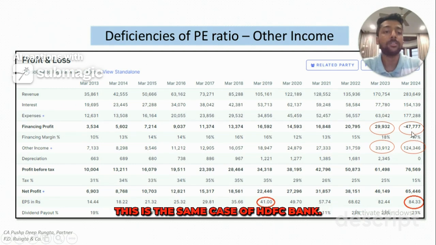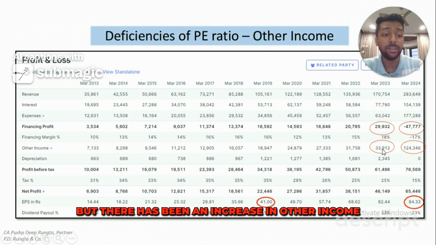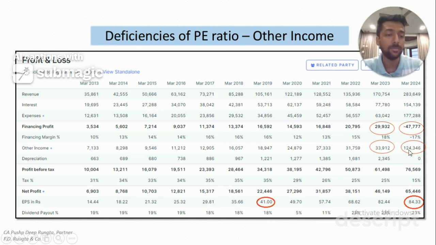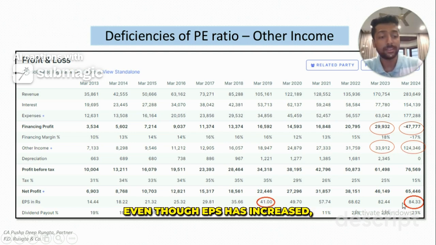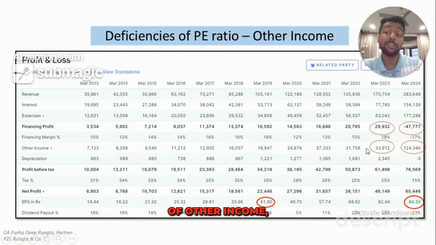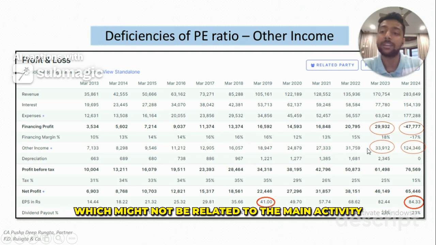This is the same case of HDFC Bank. As we can see, the finance profit has rather become negative, but there has been an increase in other income of HDFC Bank from 34,000 to 1,24,000. Thus, even though EPS has increased, the earnings have increased, but at the cost of other income, which might not be related to the main activity of the business.